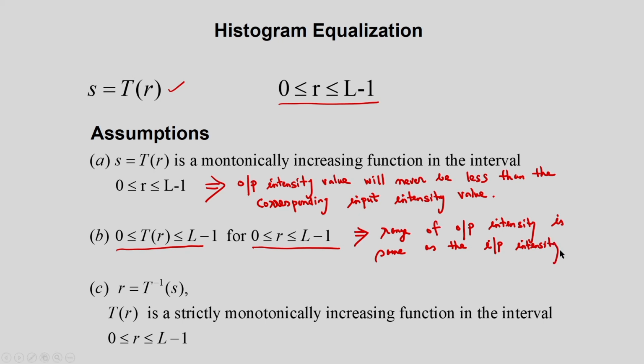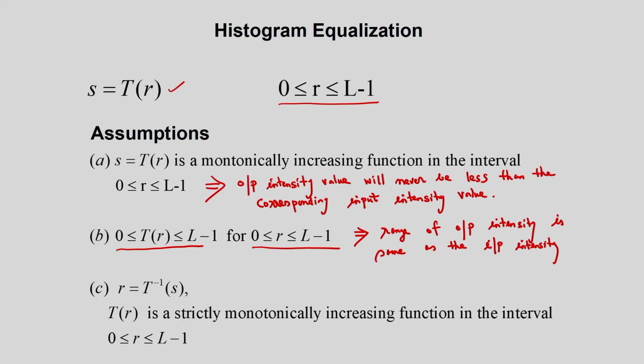So this is assumption. The second assumption is this: range of output intensity is same as that of the input intensity. And finally, I am considering another assumption. So what is the R? R is the T inverse S, because I have S is equal to T(R). So in this case, I am considering R is equal to T inverse S.